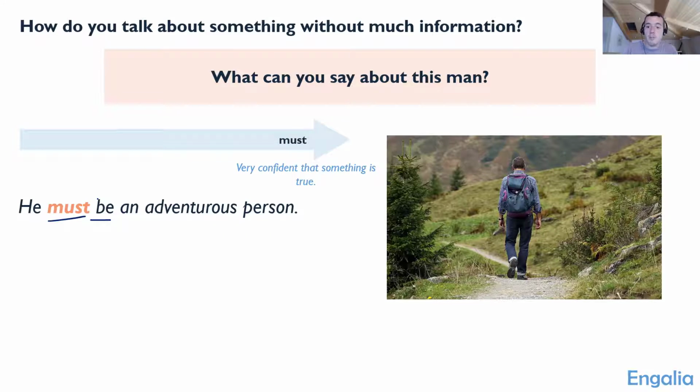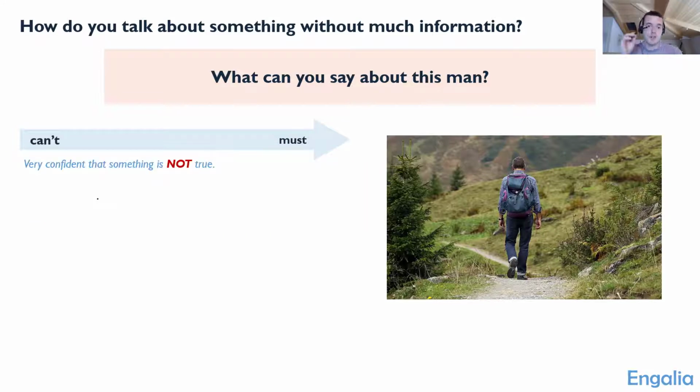Now, we can do the opposite. If we're very confident that something is not true, then we don't use the word mustn't, right? That would seem natural, right? Must and mustn't. But no, we use the word can't, right? So we say must if we're confident that something is true, and can't if we're confident that something is not true. And that can look like this right here. We could say, for example, based on this picture, he can't be going to the supermarket.